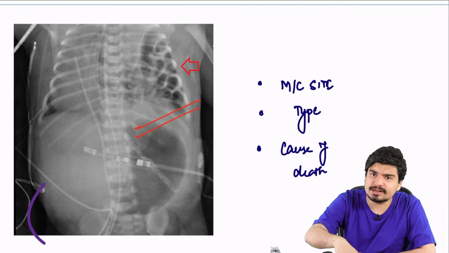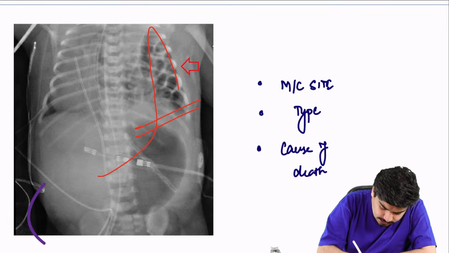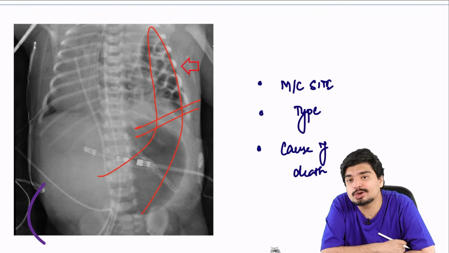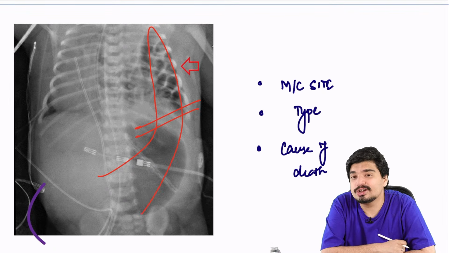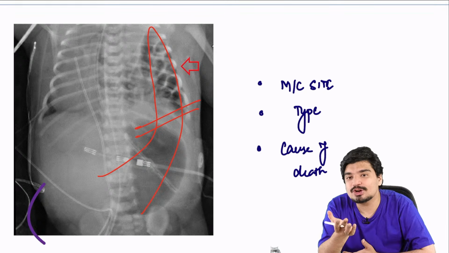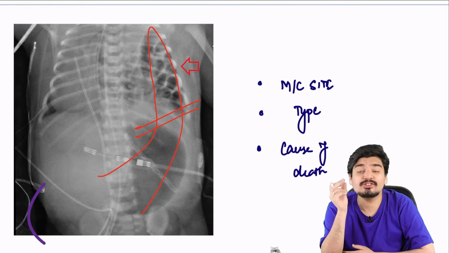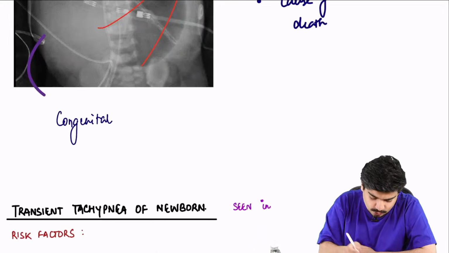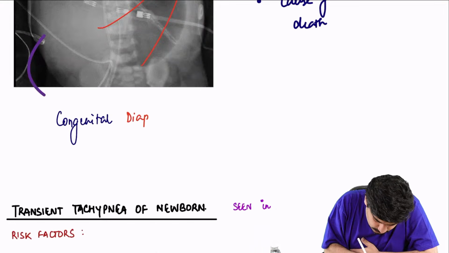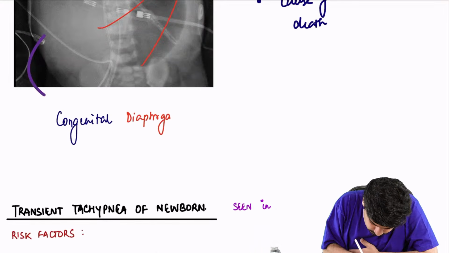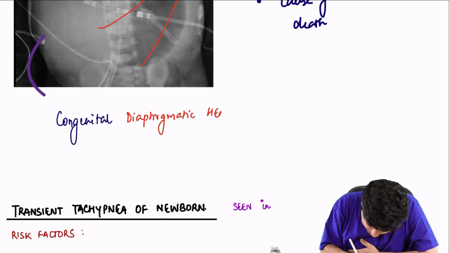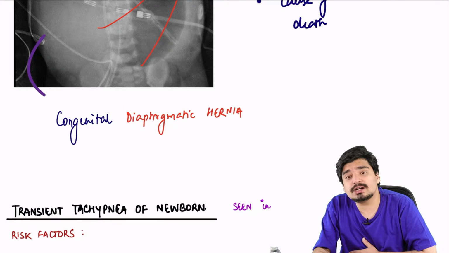Exactly. So, a very commonly asked question. You can see the intestinal loops going into the chest. Why are they going into the chest? Because the diaphragm is not there. So the intestinal loops are moving into the chest. This is congenital diaphragmatic hernia.